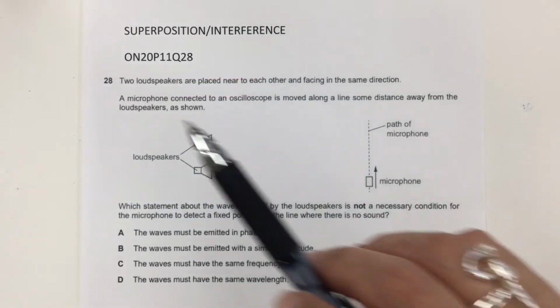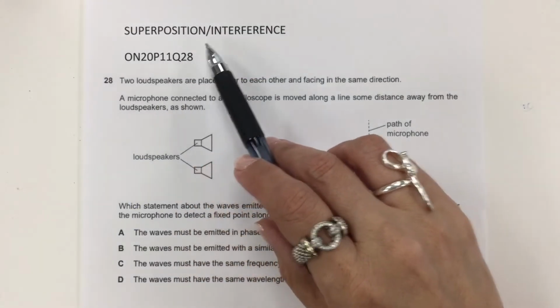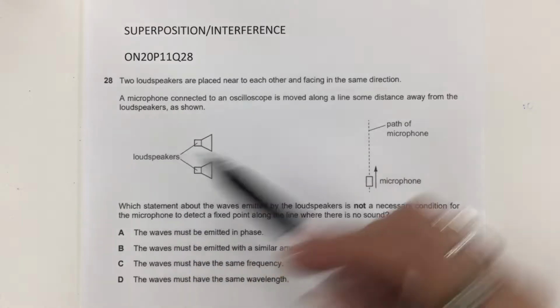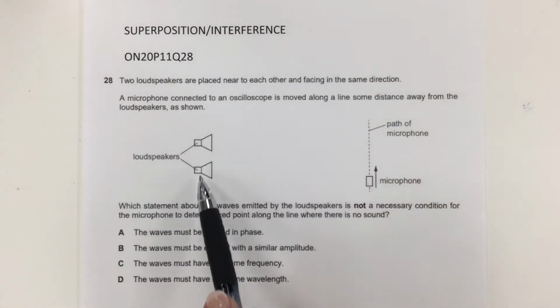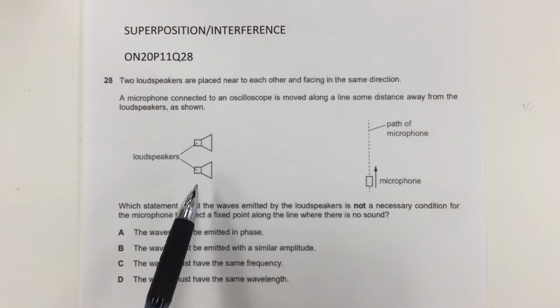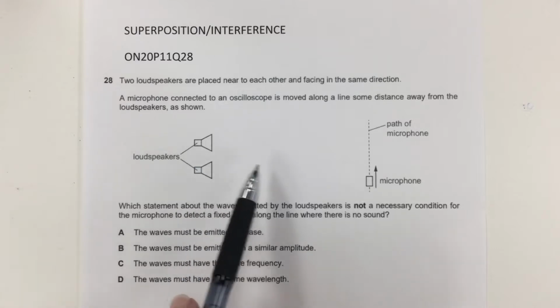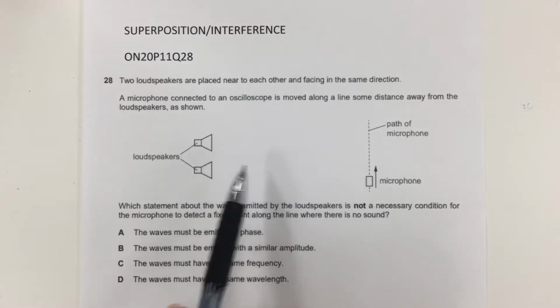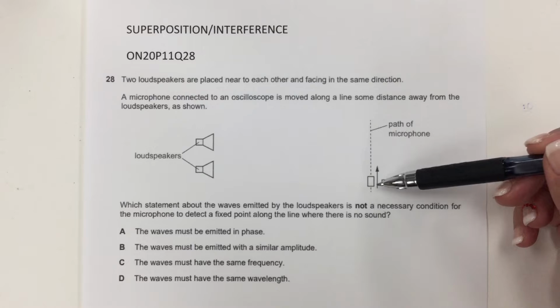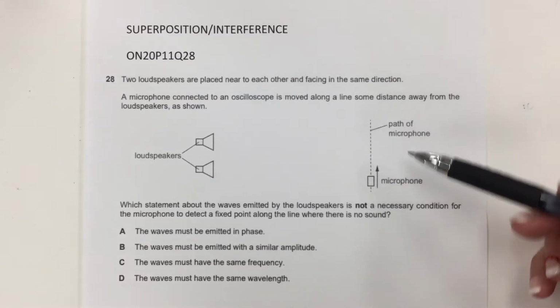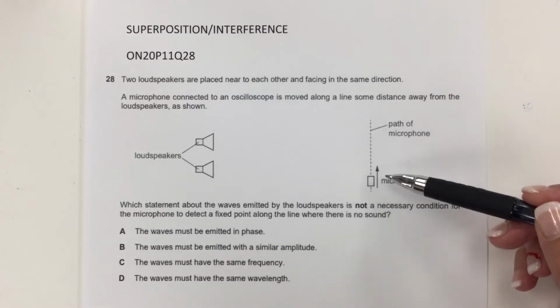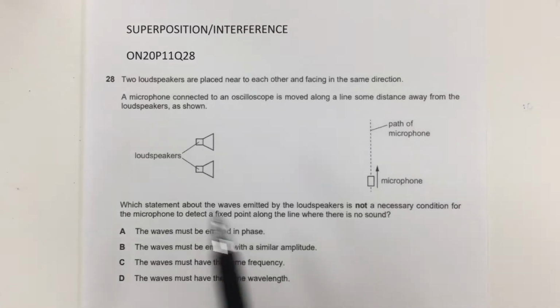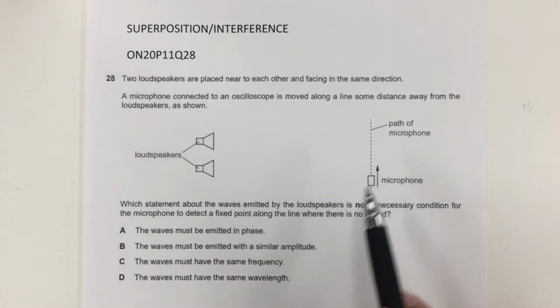Multiple choice question about superposition and interference. Two loudspeakers are placed near to each other and facing in the same direction. A microphone connected to an oscilloscope is moving along a line some distance away from the loudspeaker.